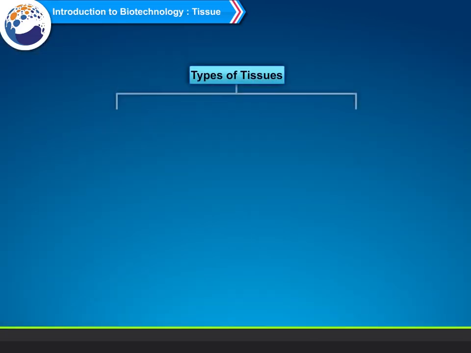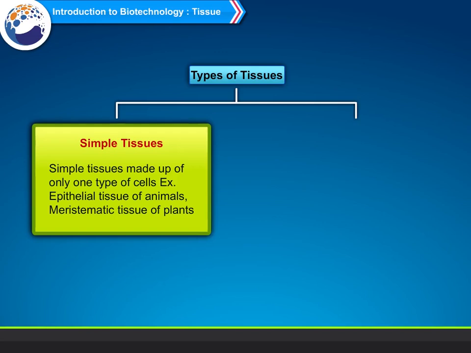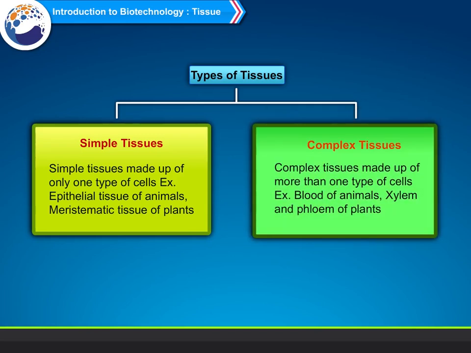Types of tissues. Simple tissues. Simple tissues are made up of only one type of cells. Example, epithelial tissue of animals, meristematic tissue of plants. Complex tissues. Complex tissues are made up of more than one type of cells. Example, blood of animals, xylem and phloem of plants.